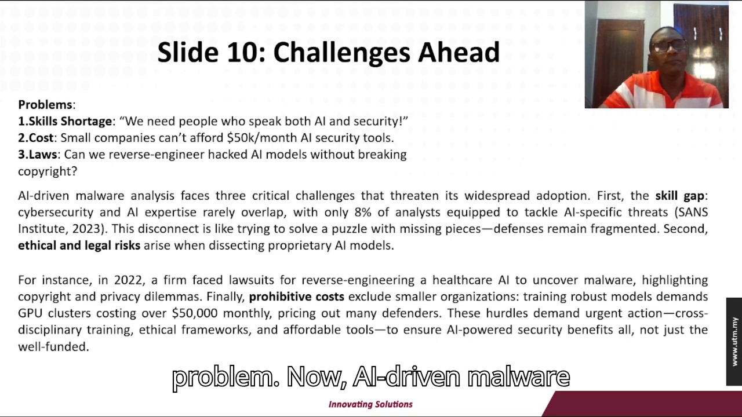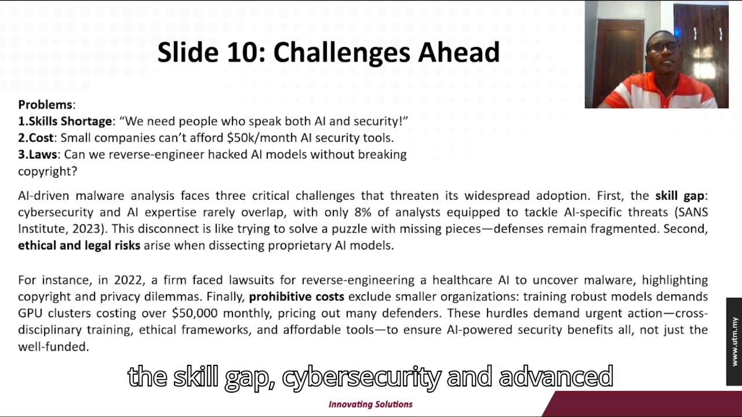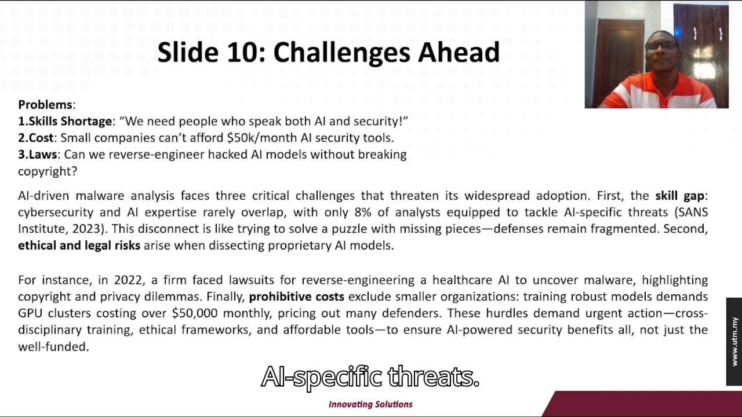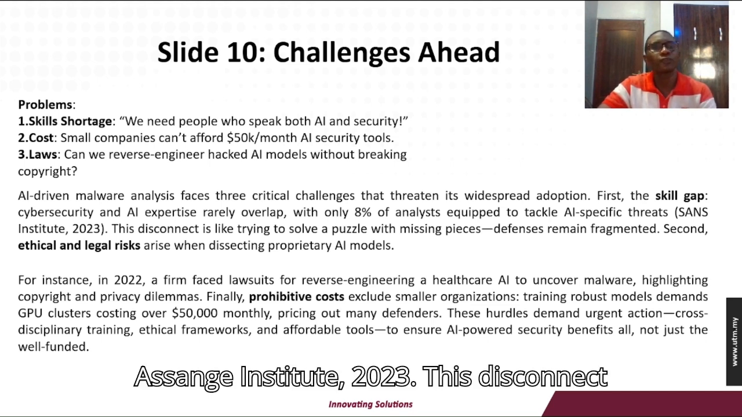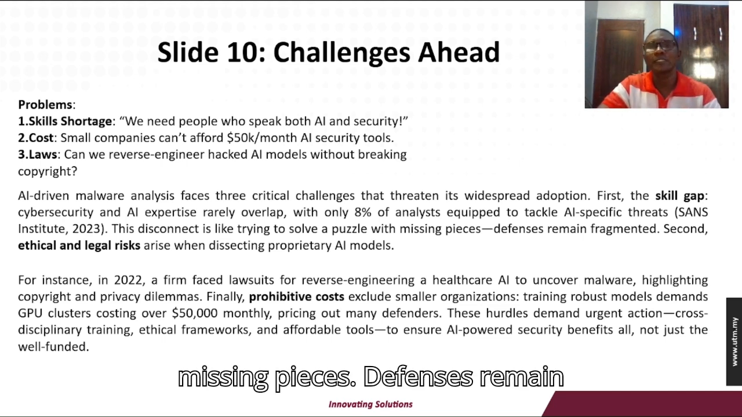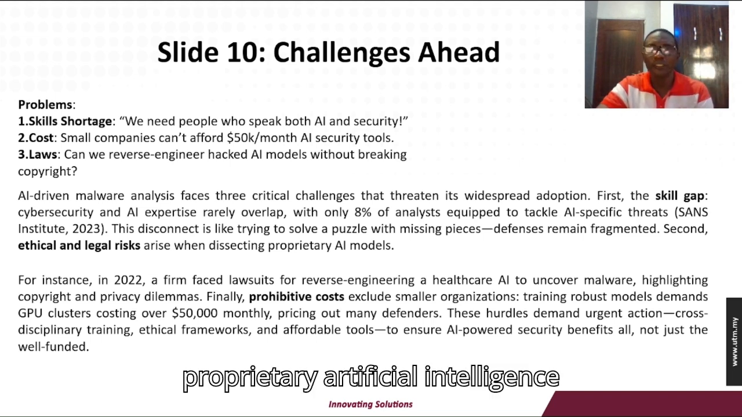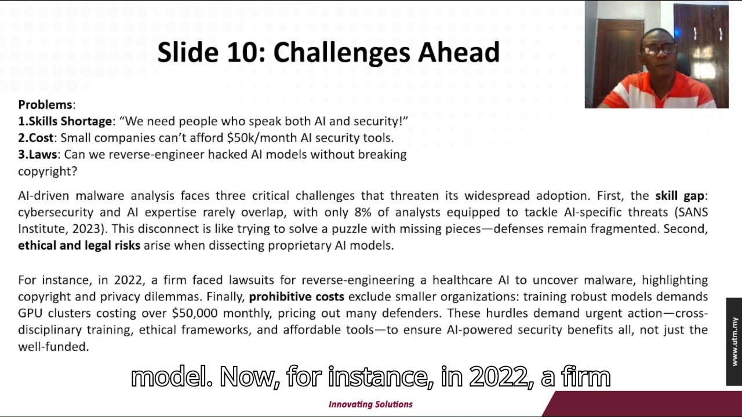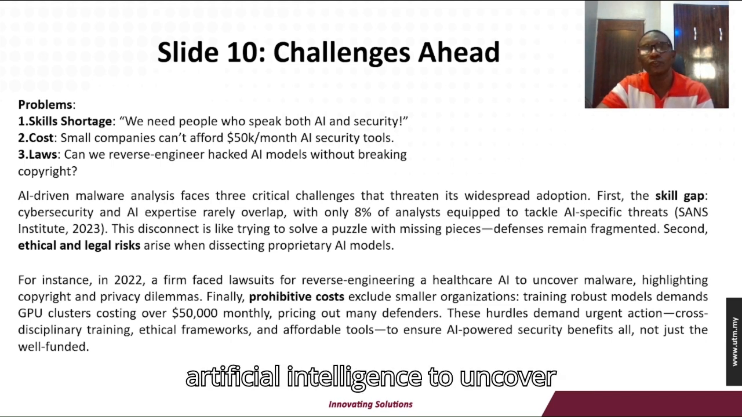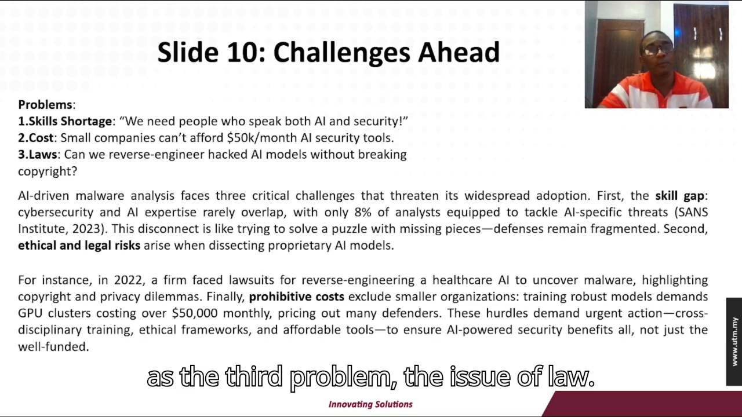Now, AI-driven malware analysis faces three critical challenges that threaten its widespread adoption. First, the skill gap. Cybersecurity and artificial intelligence experts rarely overlap, with only 8% of analysts equipped to tackle AI-specific threats (Science Institute, 2023). This disconnect is like trying to solve a puzzle with missing pieces. Defenses remain fragmented. Second, ethical and legal risks arise when dissecting proprietary artificial intelligence models. For instance, in 2022, a firm faced a lawsuit for reverse engineering a healthcare artificial intelligence to uncover malware, highlighting copyright and privacy dilemmas, as the third problem, the issue of law.